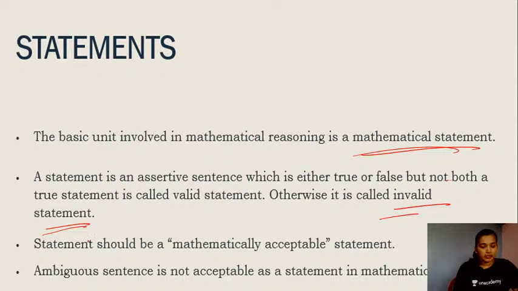mathematical statements here. If you have a statement which is both true and false, this is an ambiguity and it cannot be a mathematical statement. It should be either true or false and it cannot be both. Right, students? Keep this in mind. Any statement which is either true or false but not both. This is important again.